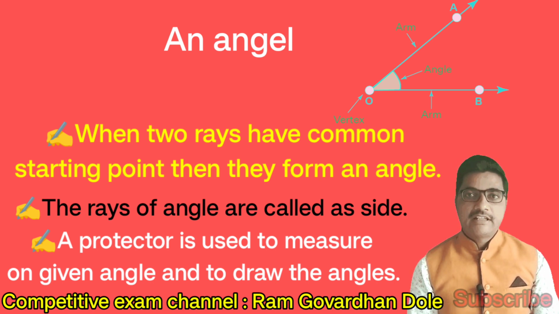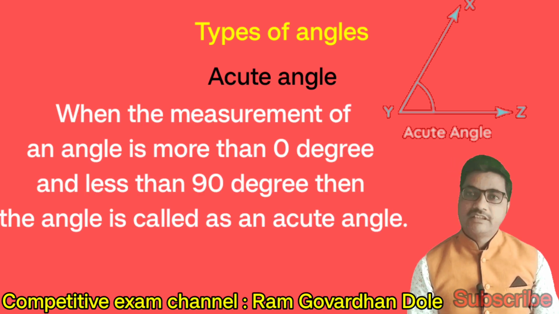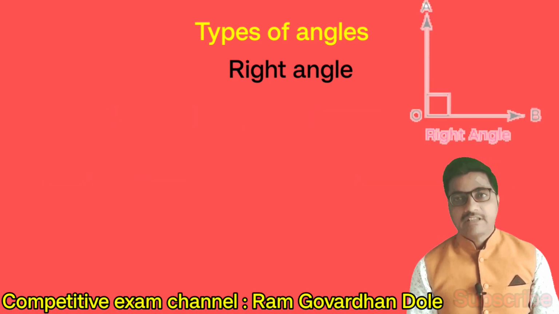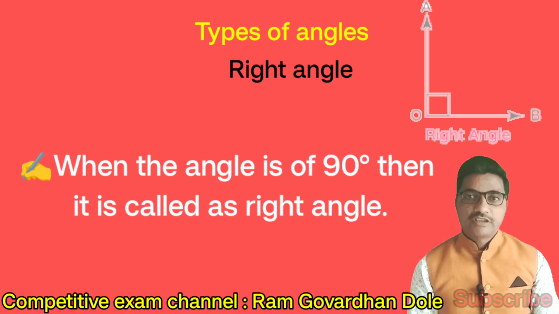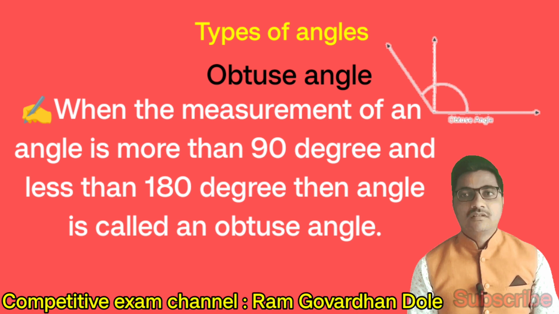Next, types of angles. When the measurement of an angle is more than 0 degree and less than 90 degree, then the angle is called an acute angle. Right angle. When the angle is of 90 degree, then it is called a right angle. Next, obtuse angle. When the measurement of an angle is more than 90 degree and less than 180 degree, then the angle is called an obtuse angle.